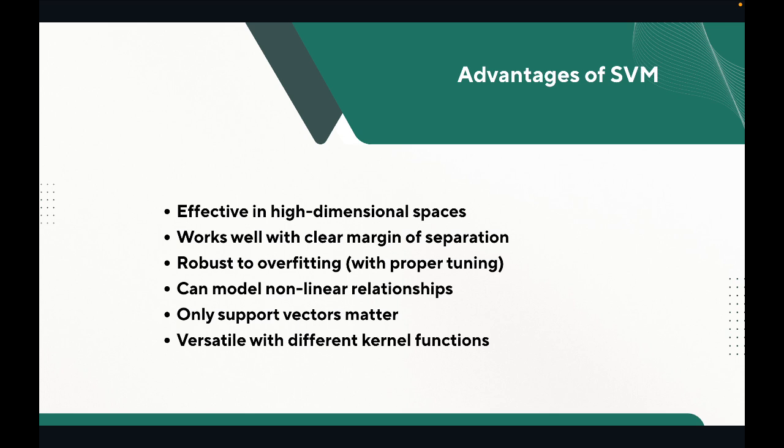It is robust to overfitting, since with proper tuning it balances margin and error. It has nonlinear flexibility, and it is memory efficient, only relying on support vectors, which we know about. Kernels also handle complex boundaries.